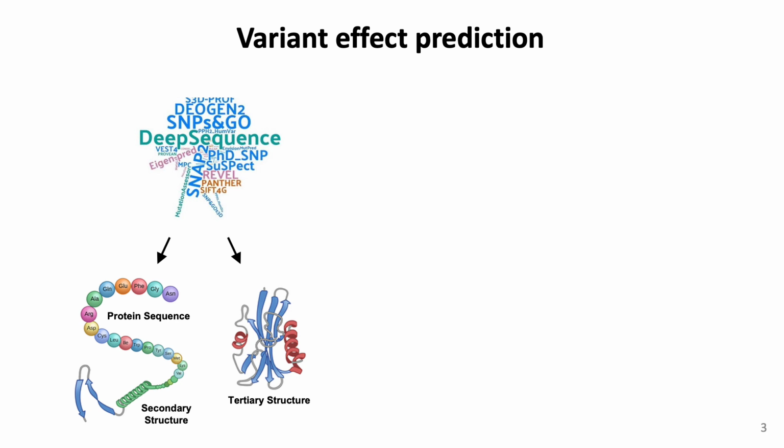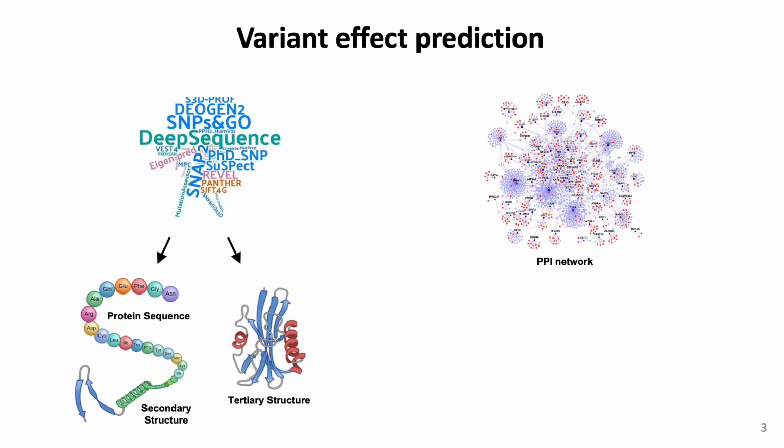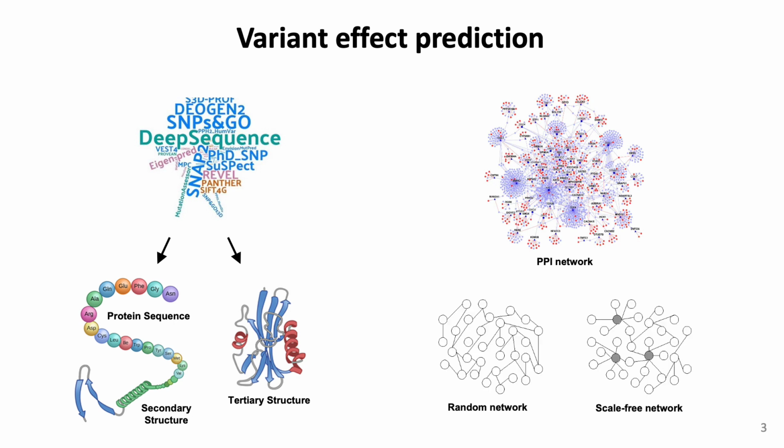However, biological function arises through higher order interactions among proteins called PPI networks. And PPI networks are known to be scale-free, meaning that they contain only a small number of high-degree nodes, so they are robust to random failure. But attacks targeting these high-degree nodes can be very disruptive to function.